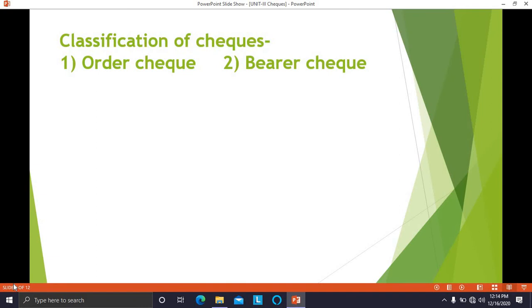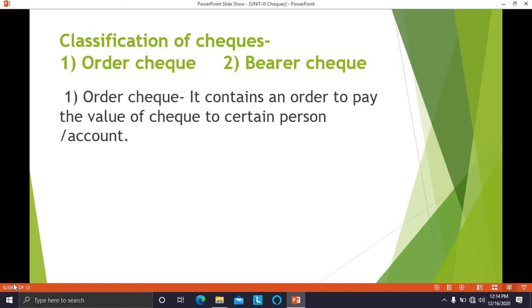Now, classification of checks. Checks are basically classified into two types, that is order check and bearer check. Now, what does it mean by order check? Order check contains an order to pay the value of the check, or certain sum of money which is mentioned in the check, to a certain person or in the account of that particular person.